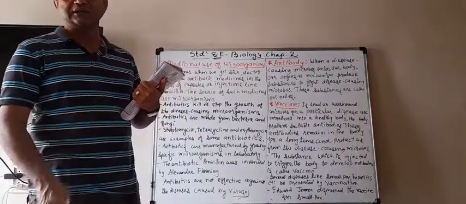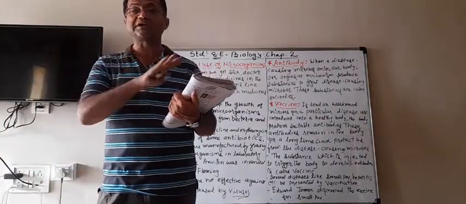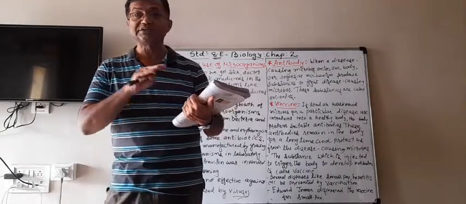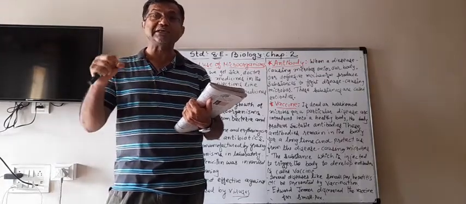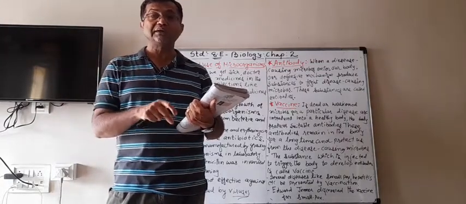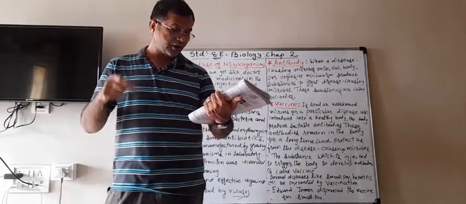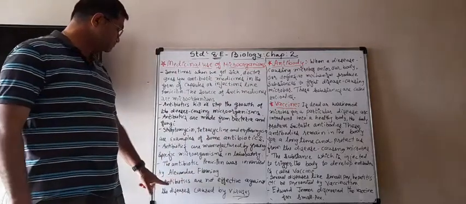He saw that because of that mold, the growth of bacteria was stopped. It means that mold can kill that bacteria. So mold can be an antibiotic, and from that mold he first made penicillin.